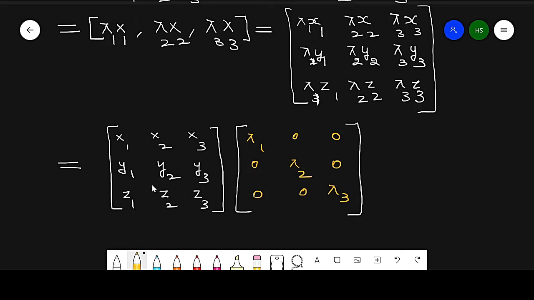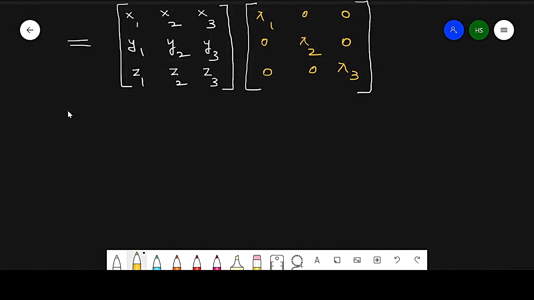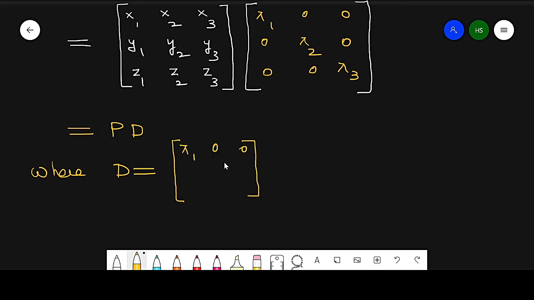Now what is this? It is the P matrix. So this matrix is P, and this is a diagonal matrix which contains eigenvalues at the diagonal entries. So this can be written as P into D, where D is a diagonal matrix equal to lambda 1 0 0, 0 lambda 2 0, 0 0 lambda 3.